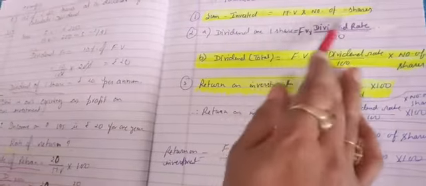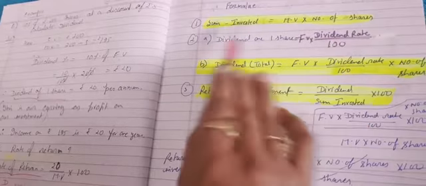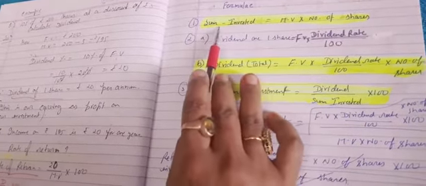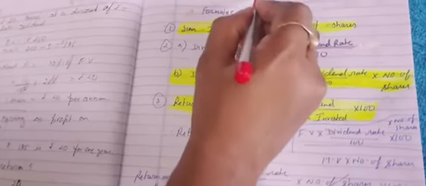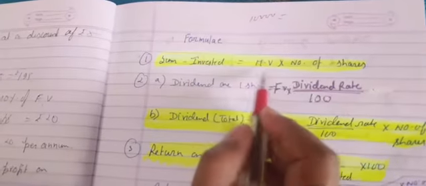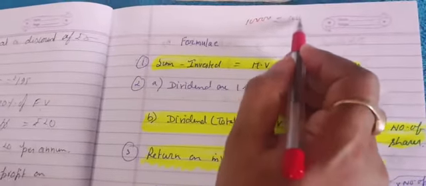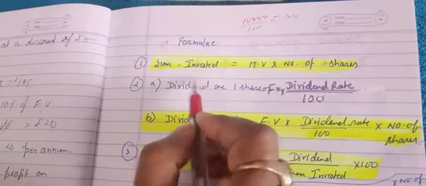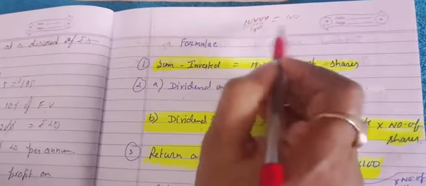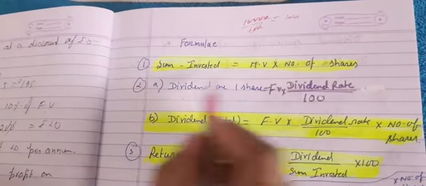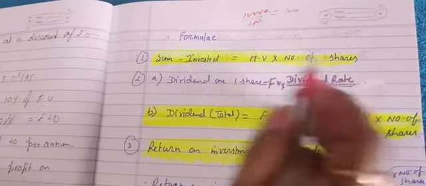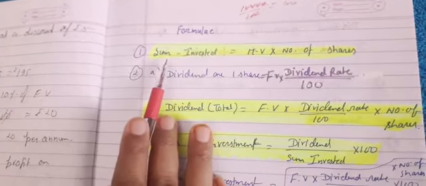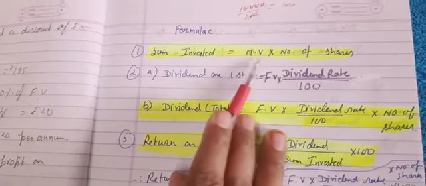And with the help of this, you can find the number of shares: sum invested divided by MV, market value. Suppose you have invested rupees 10,000 and the market value of each share is 100 rupees. It means how many shares you have bought? You divide, and it means you bought 100 shares. So with this formula, if 2 values are given, we can get the third. Please memorize the 4 formulas. The first one is sum invested equals MV into number of shares.